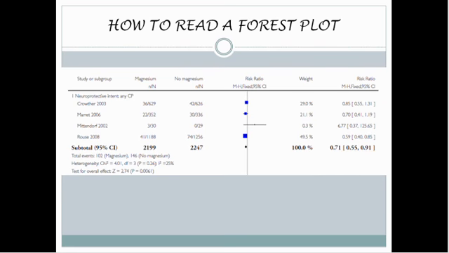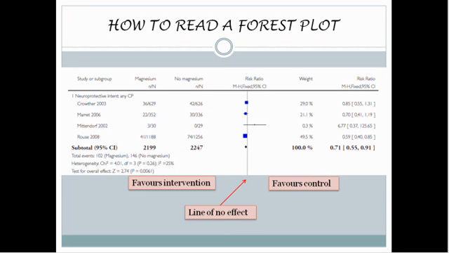the result. There is a vertical line which corresponds to the value 1 in the plot shown. This is the line of no effect. This means that the intervention neither increases nor decreases the risk of developing the outcome. Note also that effect estimates lying to the left of the line favors the experimental group and those to the right favor the control group. This label, however, is interchangeable.